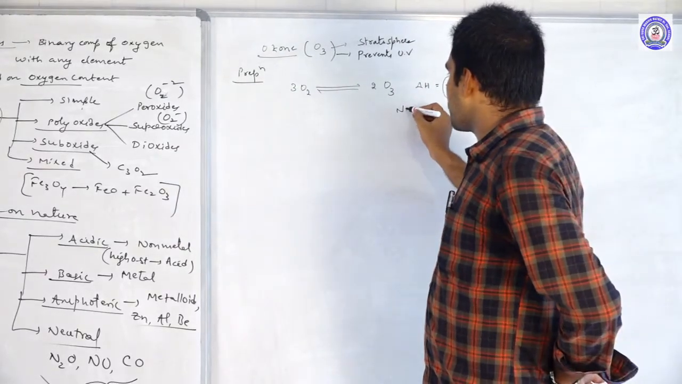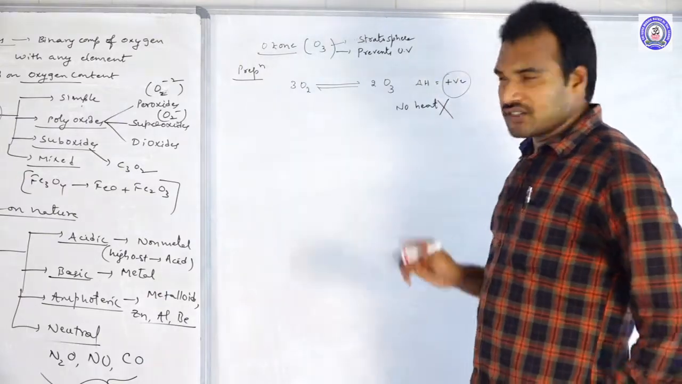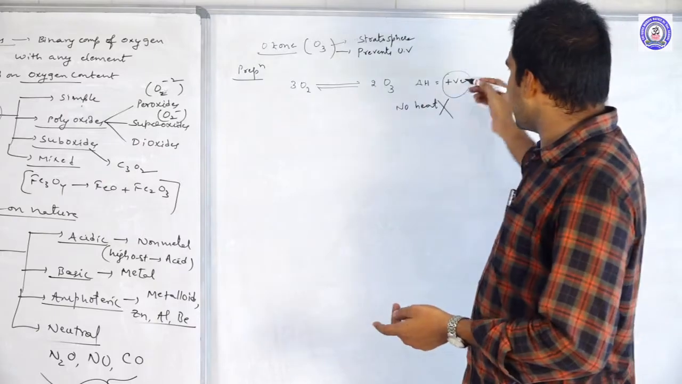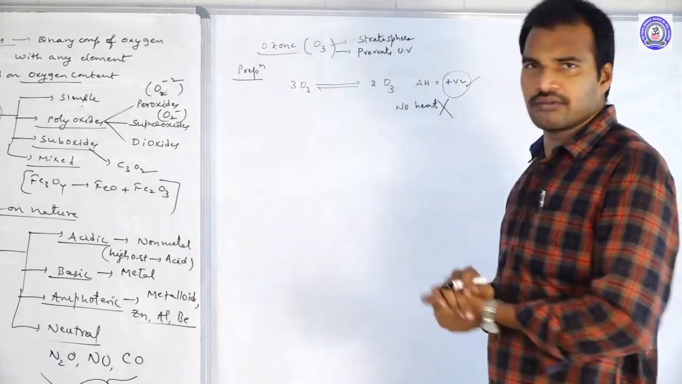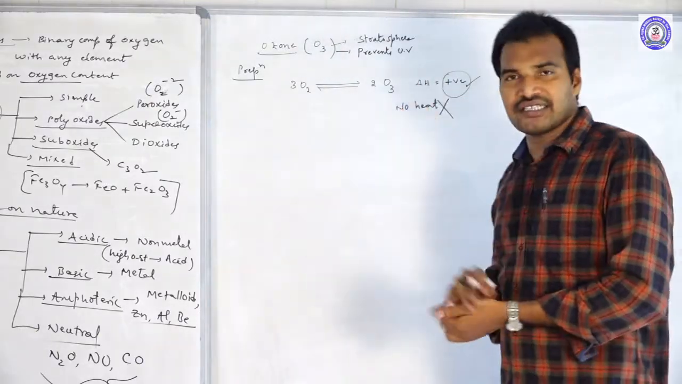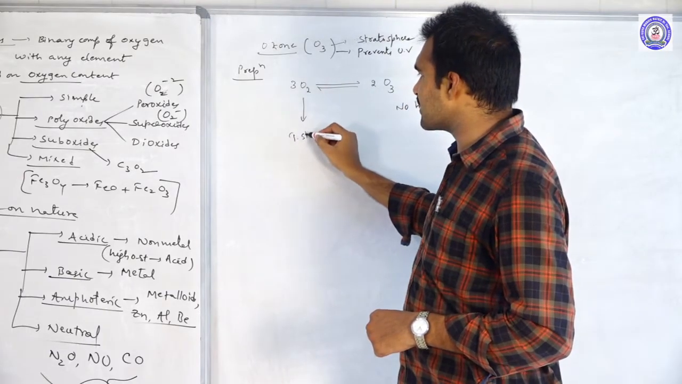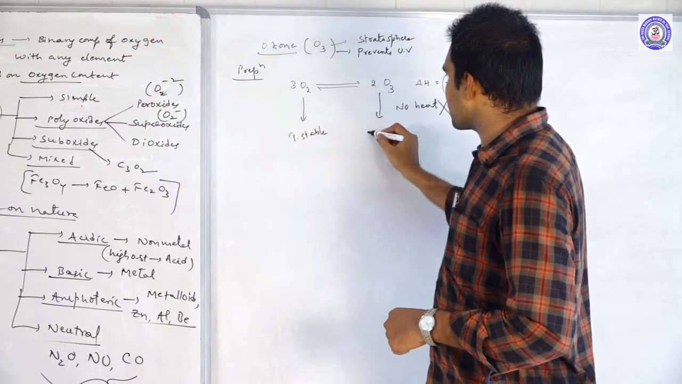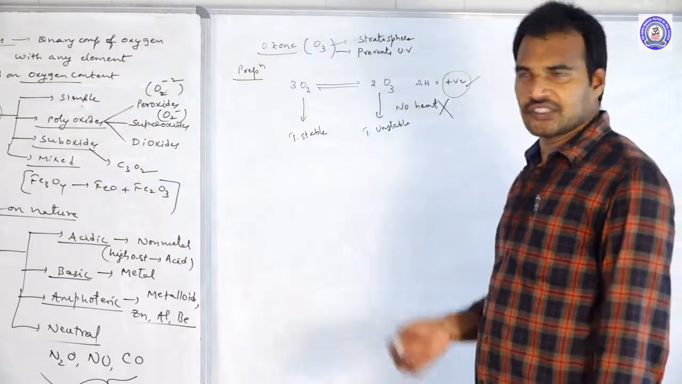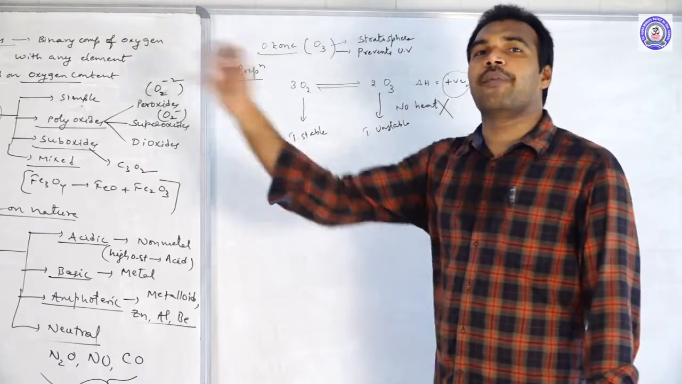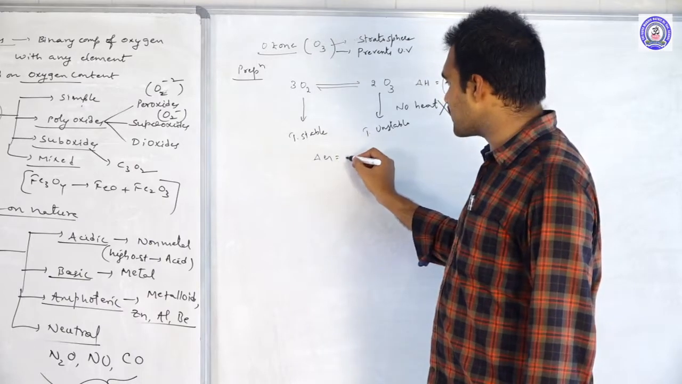But here we should not supply heat to this. Why? As per thermodynamics, this is endothermic, right? For endothermic reactions, supplying heat or increasing the temperature is favorable. But why not here? We should not supply the heat, because in this case oxygen is thermodynamically stable and ozone is thermodynamically unstable. So if you supply the heat, the reaction is favorable to what? Backward reaction.